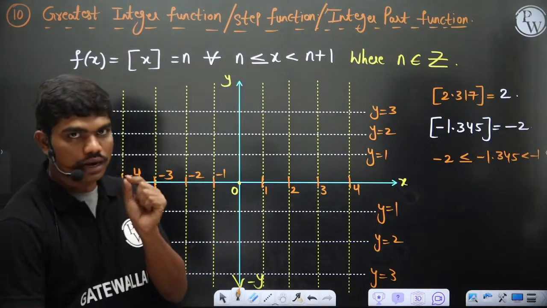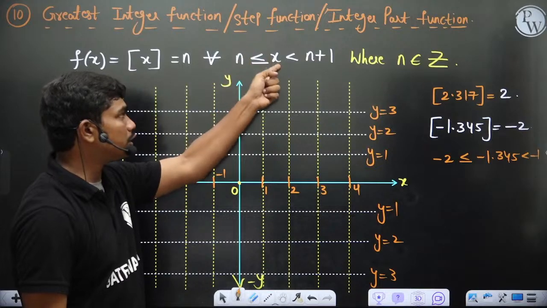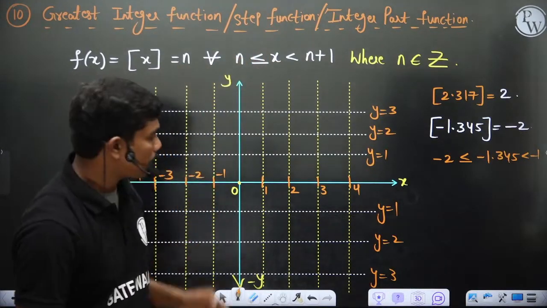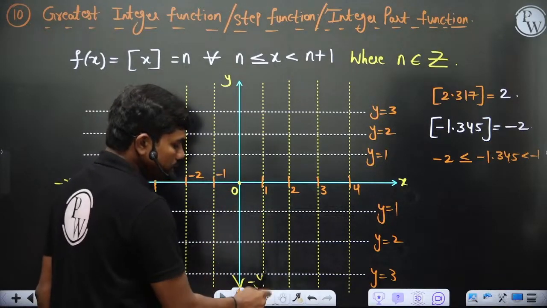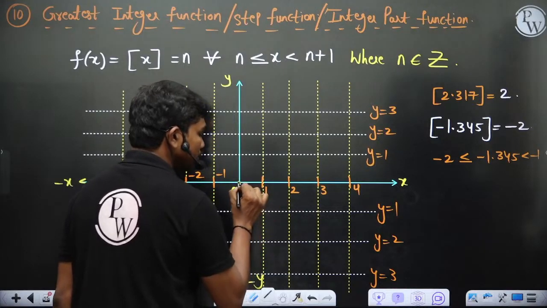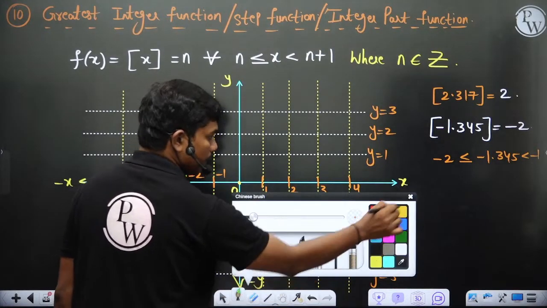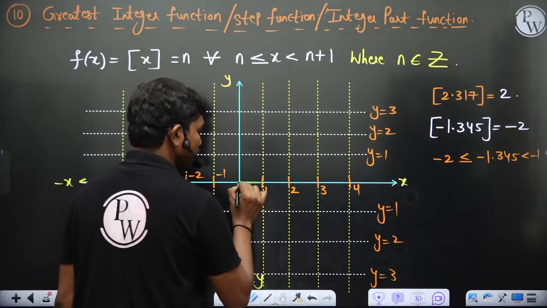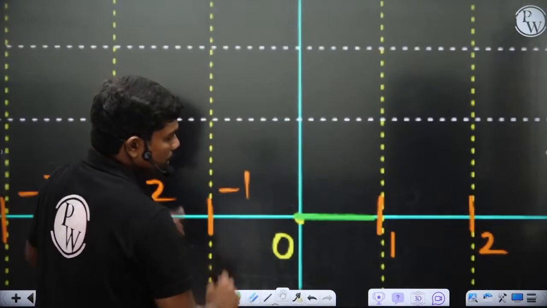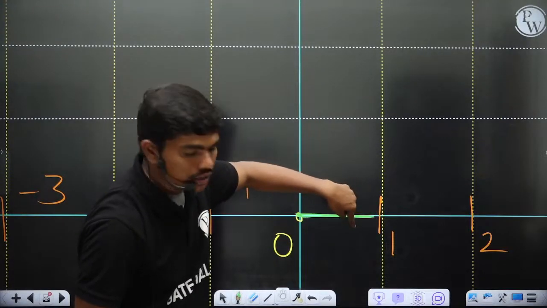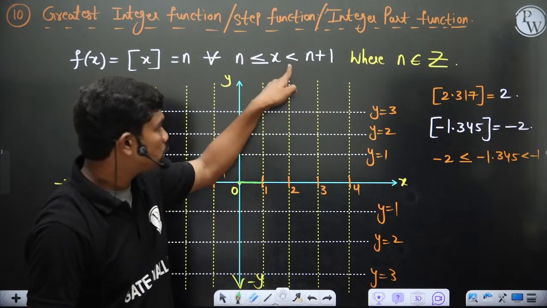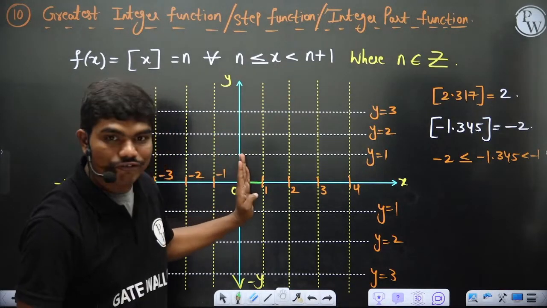If you take any value between 0 and 1, if you put n equal to 0, 0 less than or equal to x less than 1 means for any value between 0 and 1, this integer part function is 0, correct? Means you take any x value between 0 and 1, the value of y is 0 actually. Means if you plot this, this graph will come something like this. And you can observe one thing here. If you zoom in, I am not touching this graph to x equal to 1. Why am I not touching? Because there is no equality sign here. So because of no equality sign here, I should not touch my graph to 1, of course.